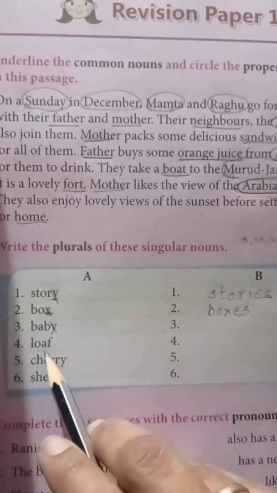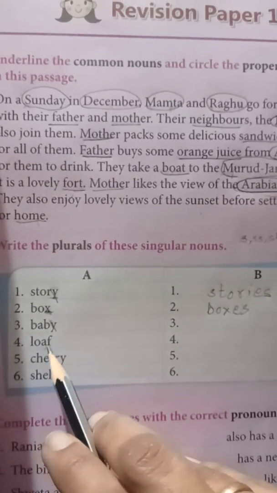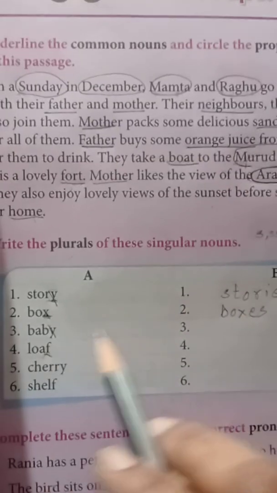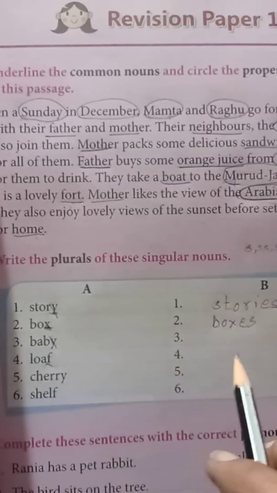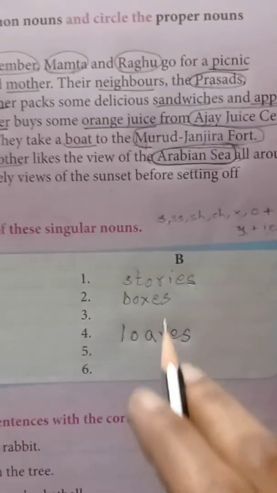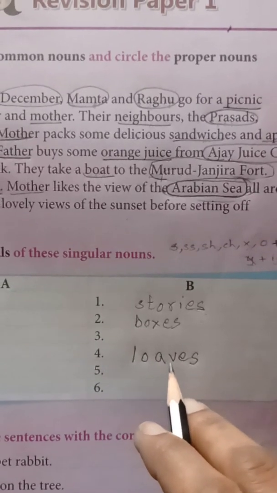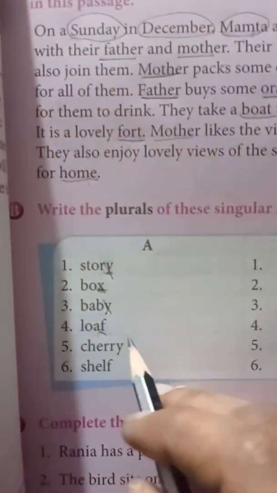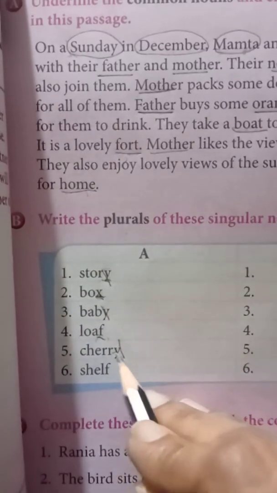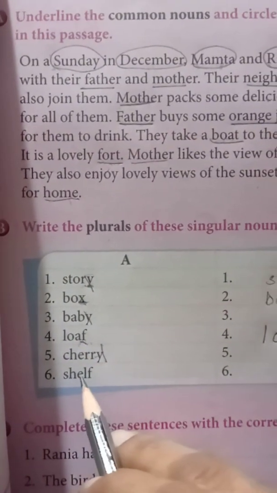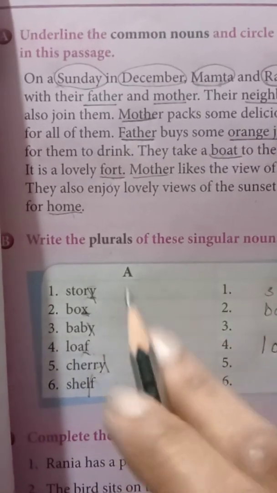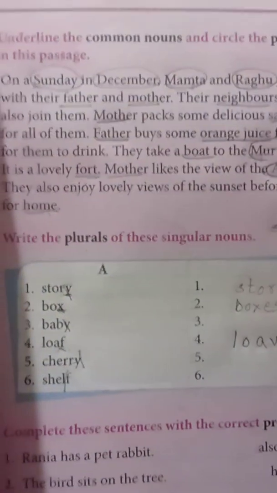Okay? Loaf, ending with F. So what you have to do? You have to write VES, no F. Okay? Loa, VES. Did you see this? No F. Only VES. Understood, no? Cherry. Again, no Y. Just write IES. Loaf, no F, VES. Understood, no? Like that you have to write.